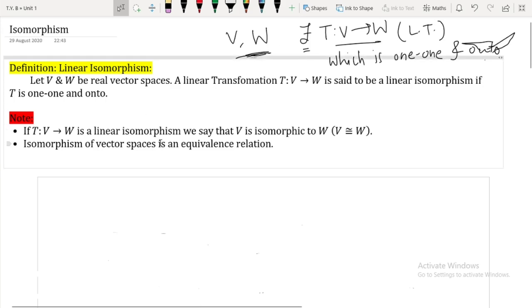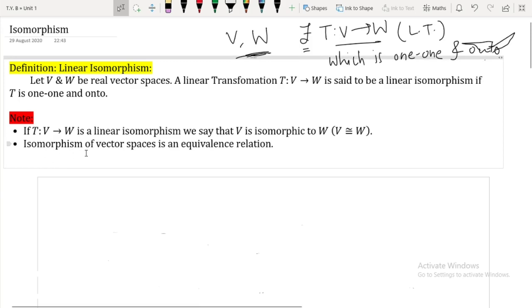So if T from V to W is a linear isomorphism, then we say that V is isomorphic to W. And in terms of notation, we denote it like this.